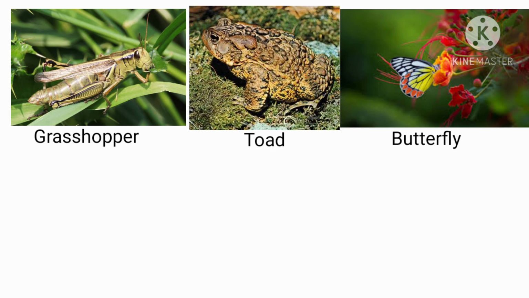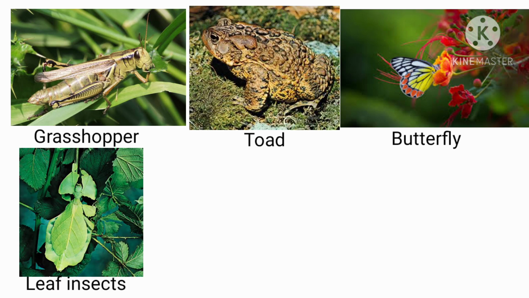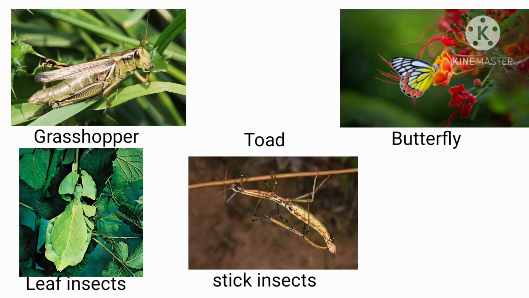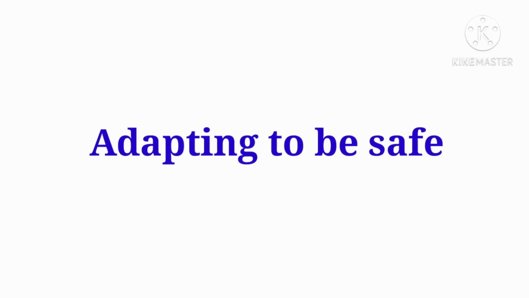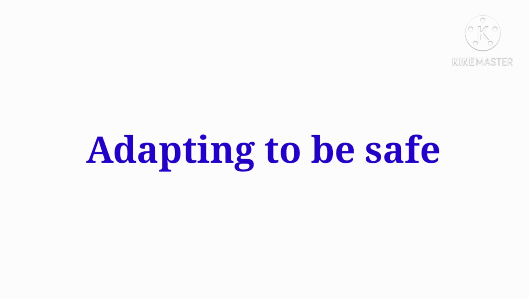Some animals like grasshoppers, toads, butterflies, leaf insects, and stick insects hide from their enemies by having body color or shape. These animals change their colors with respect to their backgrounds just to adapt to be safe.